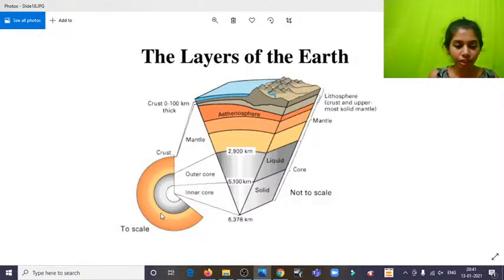So same over here, the topmost layer of the earth, which is the lithosphere, is kind of a warm temperature, but as we go down to the core part, we're going to find it very hot. An easier way of remembering is that lith is actually stone. You must have heard of lithography, a type of printing.